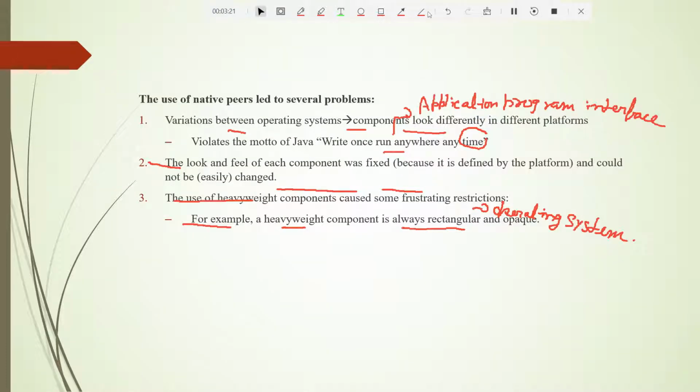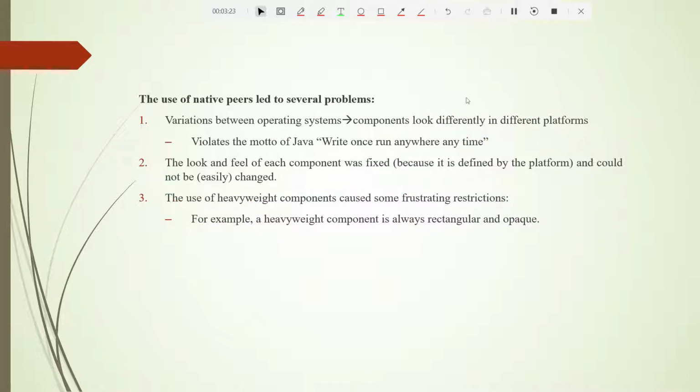This slide tells us the problems of the native peers. Native peers here means AWT, which was there before. There are variations between operating systems: as you change the operating system, your components will look different, and that should not happen.